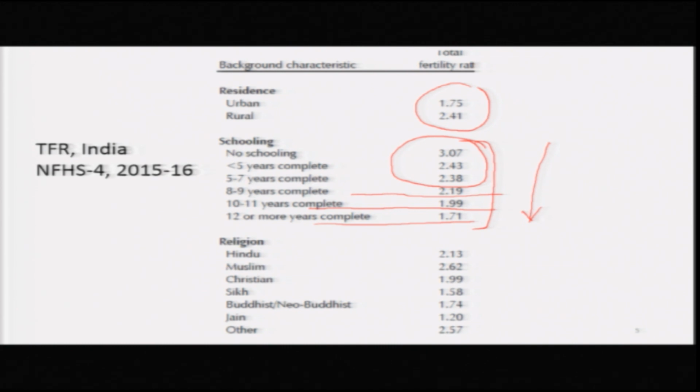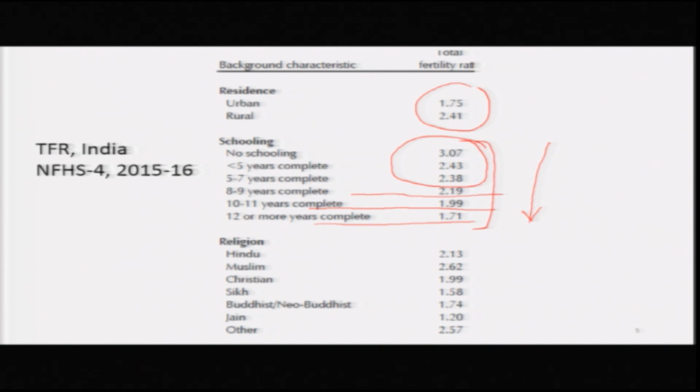Similarly, religion is another variable. Religion is not a variable of stratification as such, but of course, if you talk of exclusion as a process, then certain communities, some minorities, not all, some minorities may be excluded from participating in mainstream society, and that can lead to high fertility.